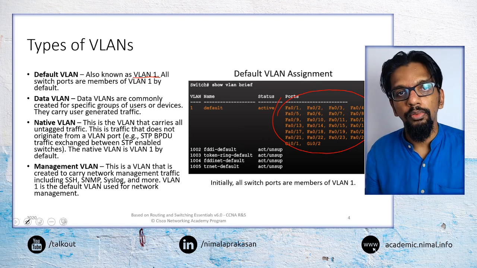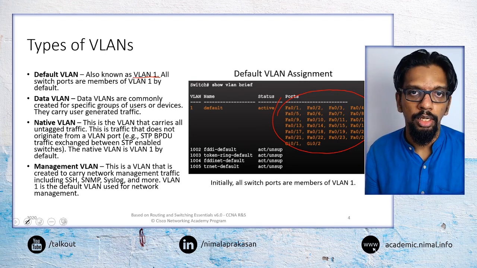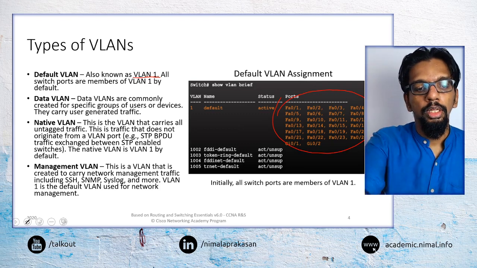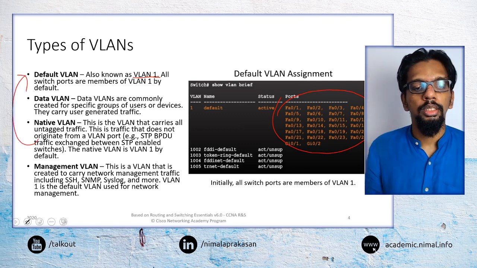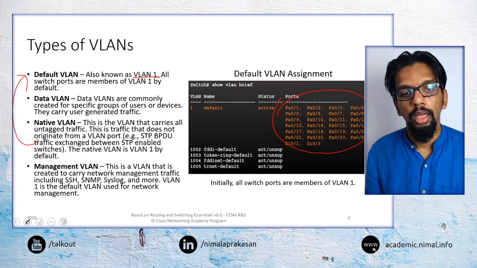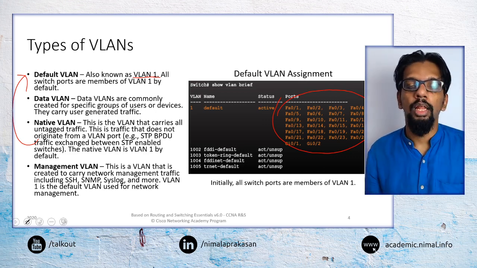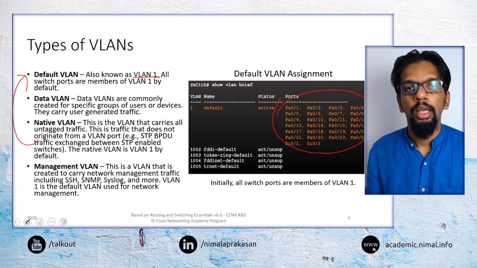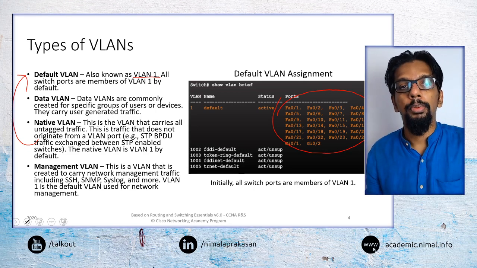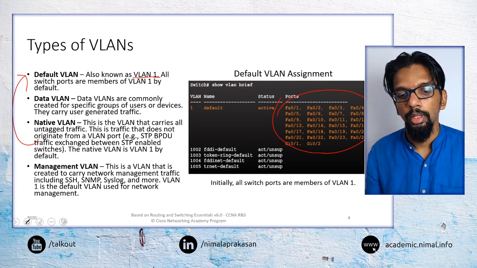These untagged devices, we would call the native VLAN, and by default, in most cases, this native VLAN would also be the default VLAN. In a typical implementation, the native VLAN will also be the default VLAN, but it is possible for us to separate them and have a separate native VLAN added there.